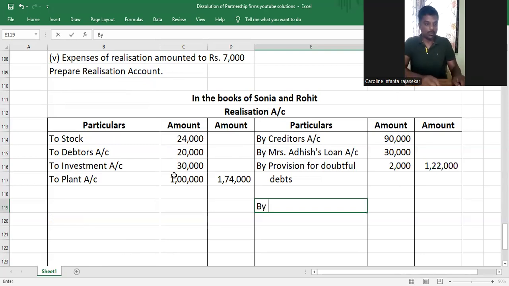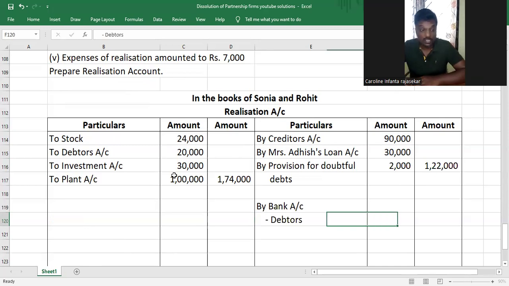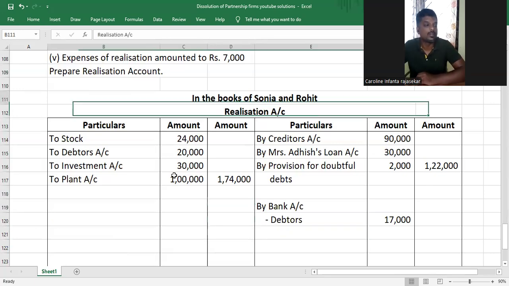So what we're going to do here is we're going to write "by bank." In order to give information of which all assets realize how much, we're going to write them separately. So debtors realize 17,000. Understood or not, my dear children?